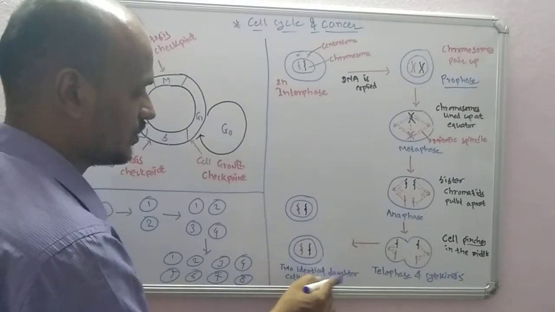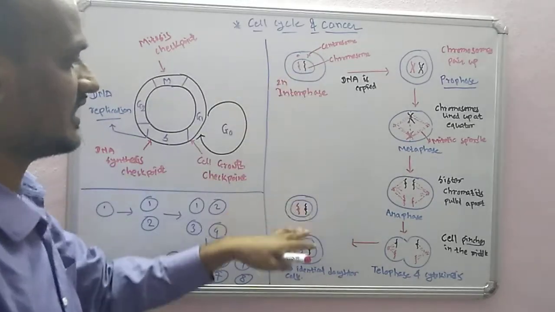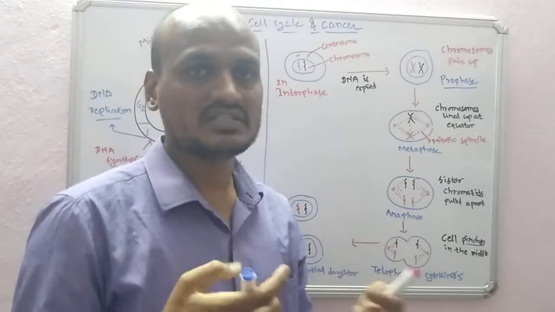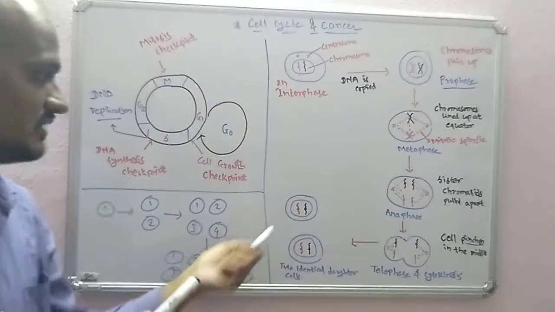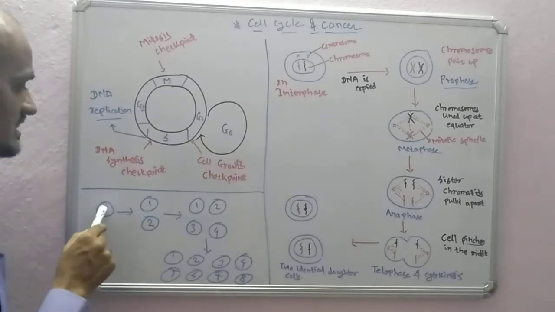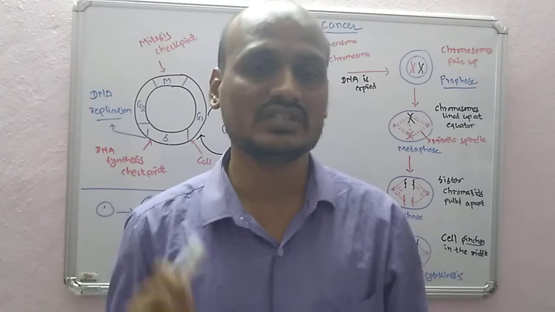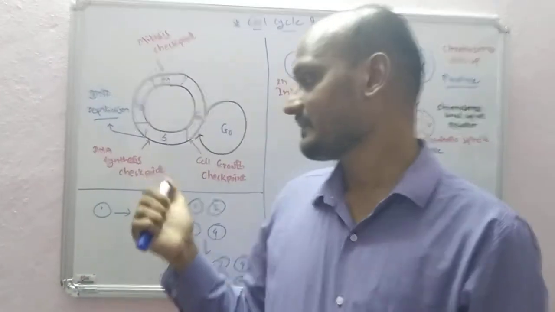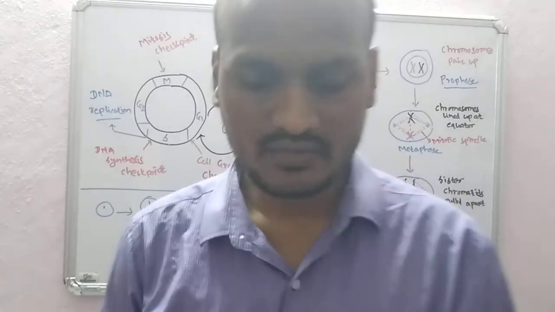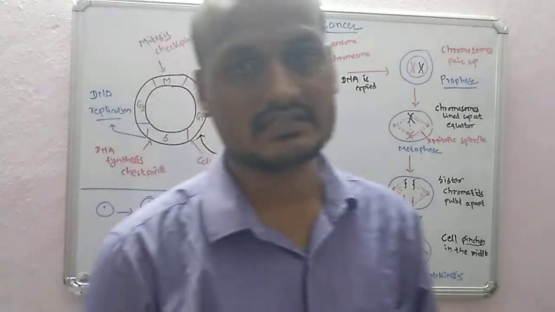Now two identical daughter chromatids in each of the two cells. So we started with this one and we get the same as the previous one, two similar cells, but two in number, right? So this is how one cell divided into two cells. So this is the cell cycle in short. Now we have written our topic as the cell cycle and cancer.